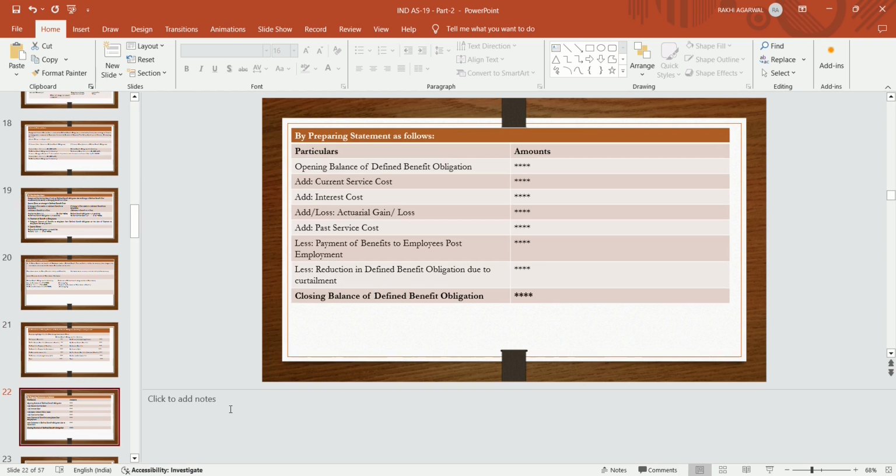We can present the obligation both ways. The particulars are: opening balance of defined benefit obligation; we add the current service cost, add the interest cost, add the actuarial loss, reduce the actuarial gain, add the past service cost, and reduce the payment of benefit to the employee post employment or the reduction in the defined benefit due to curtailment. Whatever is left is the closing balance of the defined benefit obligation. After adjusting all this, the closing balance of the defined benefit obligation comes out.